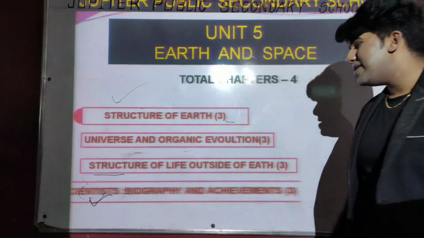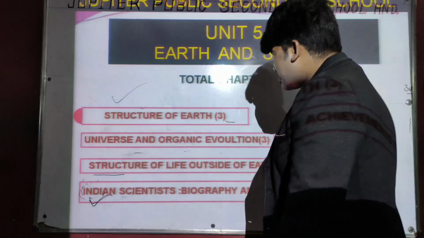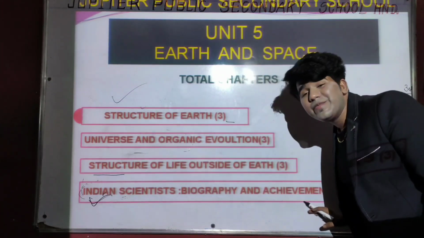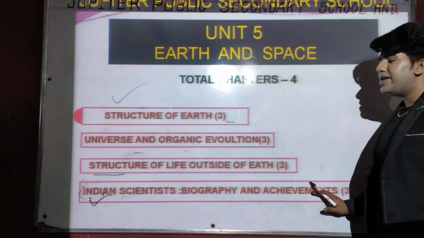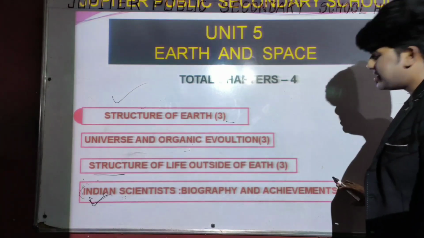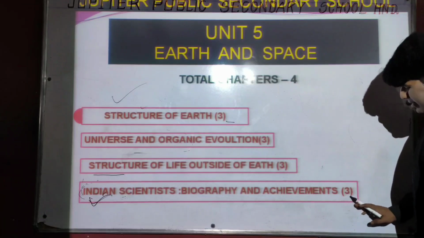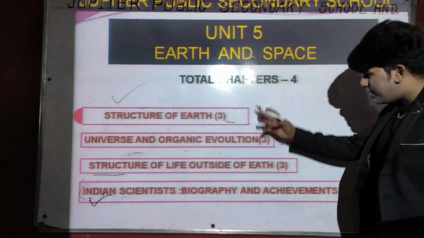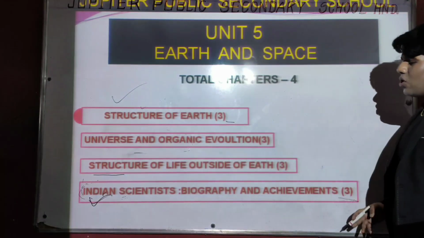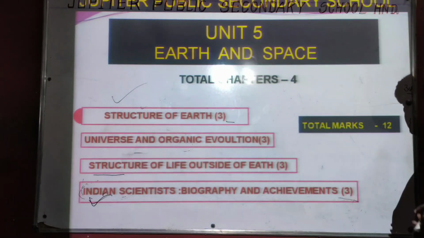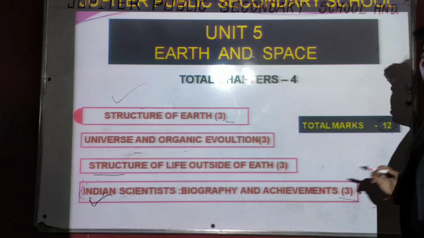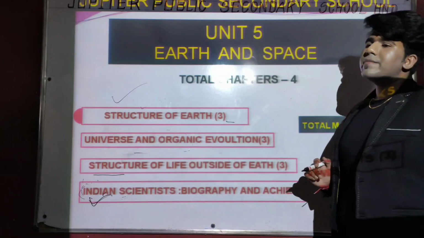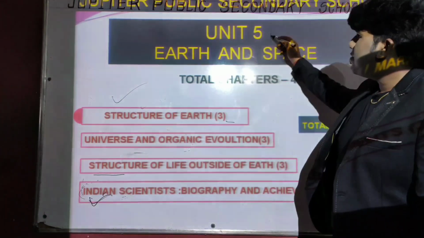The last chapter name is Indian Scientist Biography and Achievements. In this chapter we will discuss many scientists and their achievements. Clear? This chapter carries 3 marks. When we add the marks of all these chapters, the total marks of the 5th unit will be 12 out of 80.